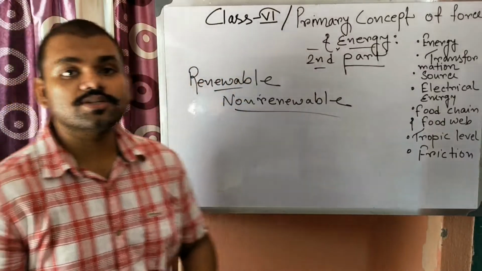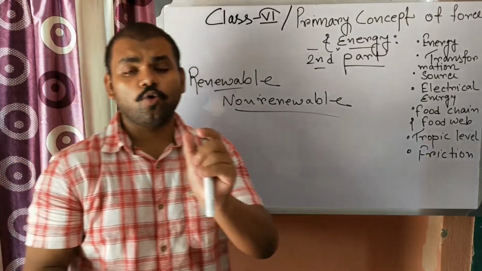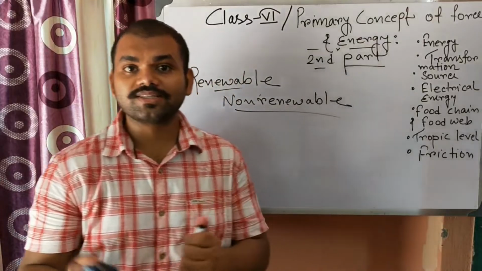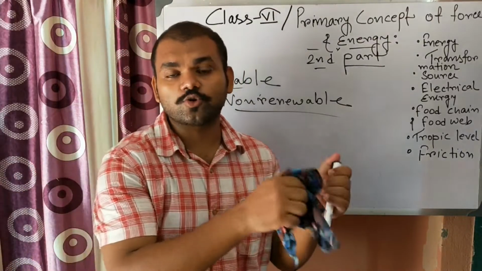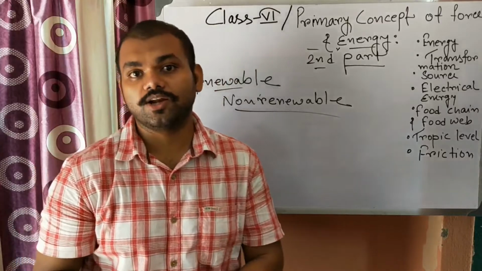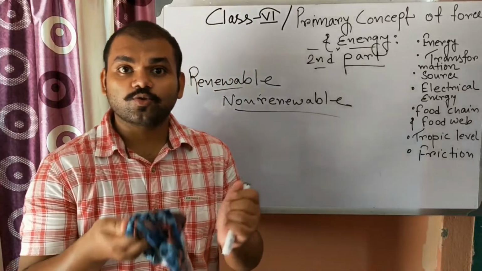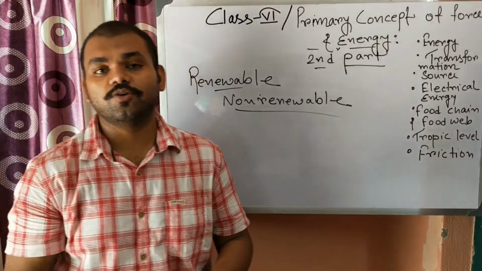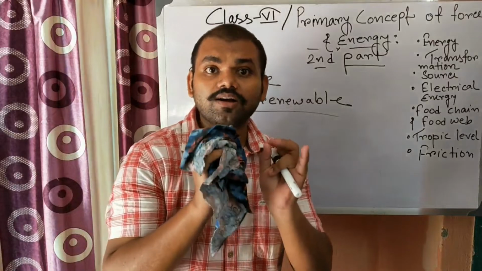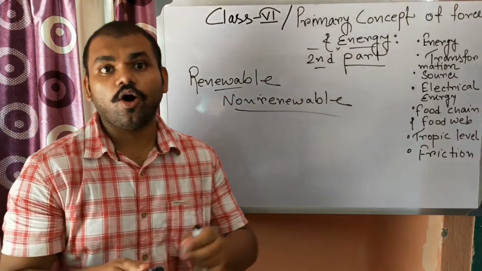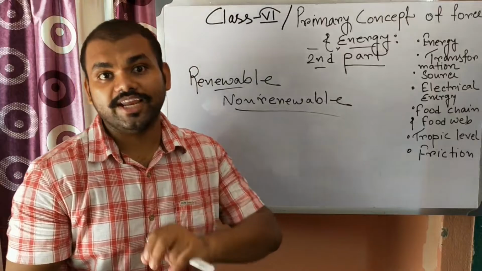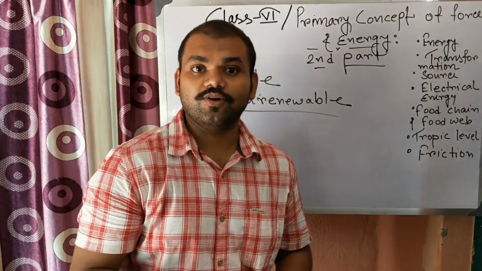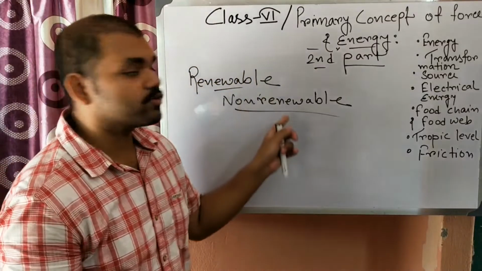But non-renewable sources, suppose fossil fuel means coal, petroleum, these are all non-renewable sources of energy. Why? Because once it finishes, you can't create that coal and petrol in a short period of time. But you can take the solar energy and use it, then on the next day again we use it. So this is the unlimited source, you can say. In the near future it will not end, but in the near future non-renewable sources of energy will end. So we should use renewable sources of energy.